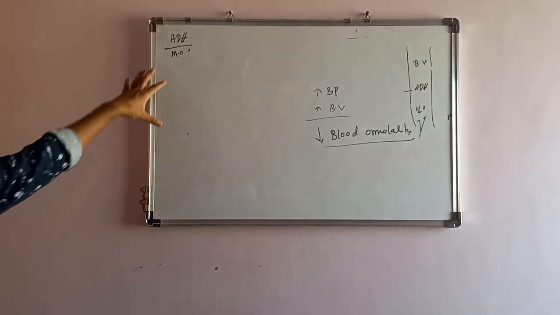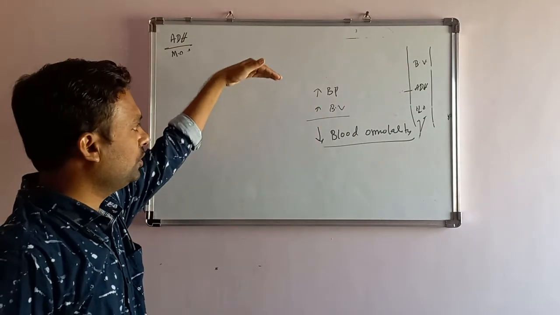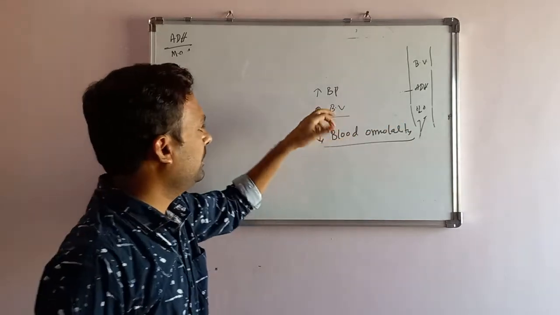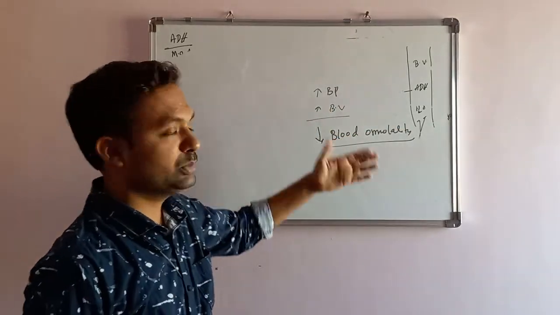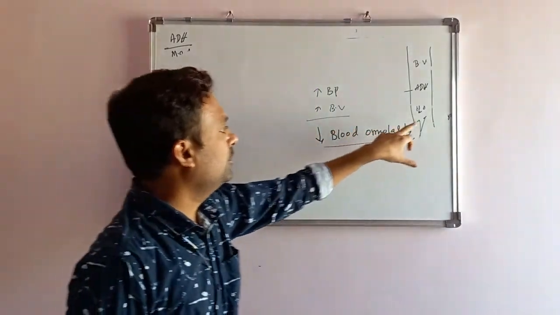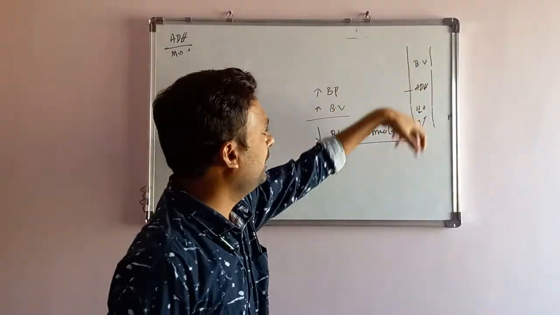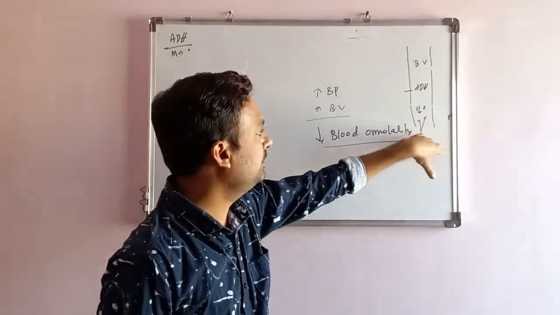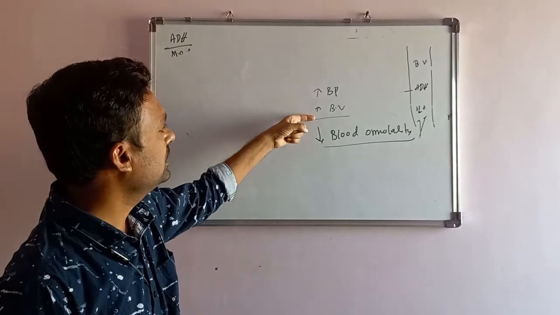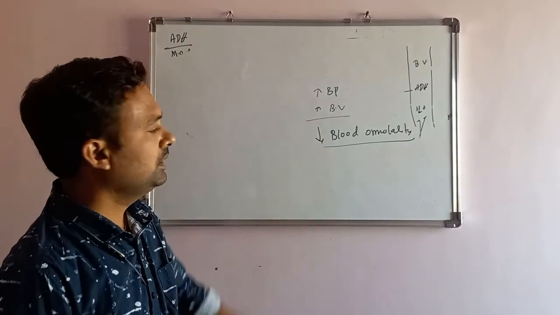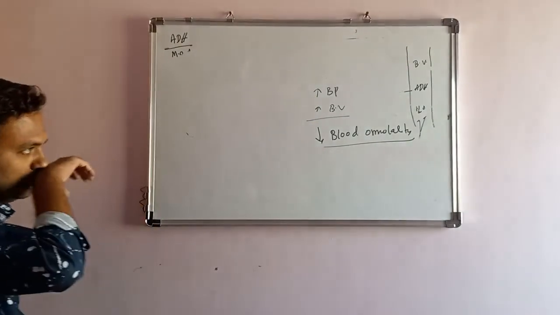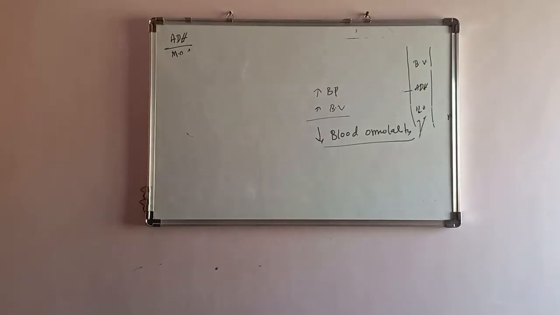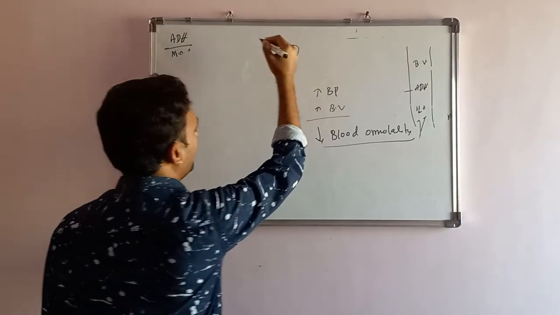This is the important ADH function, how it maintains. When the BP goes down, when the blood volume goes down or the blood osmolality increases, the ADH acts on the kidney and makes the water enter into the blood vessel, and now the BP increases, blood volume increases, and blood osmolality decreases. This is the first function.